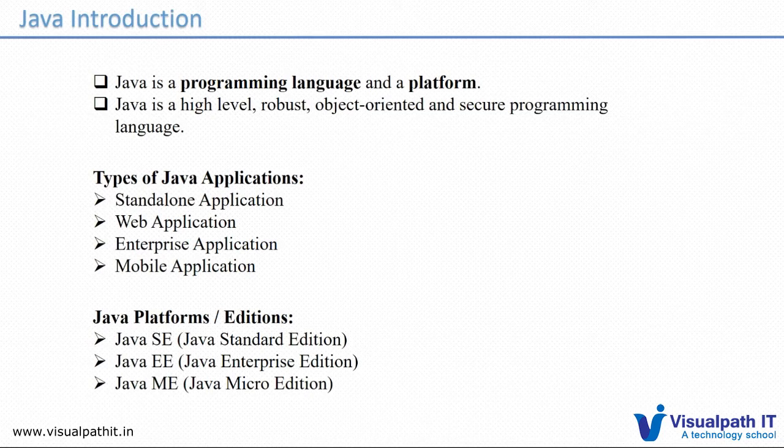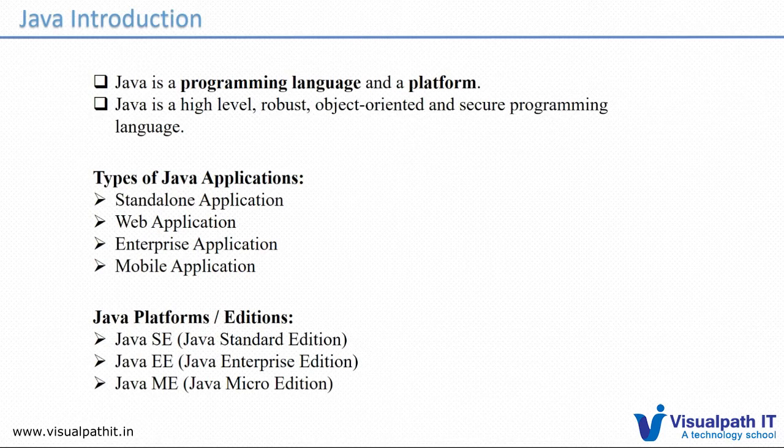But Java has the scope of developing standalone applications as well as web applications, enterprise applications, and mobile applications as well. The web application is what we are in nowadays. Any website you're browsing, like Facebook or IRCTC, those are all called web applications. Enterprise applications, like banking websites, come under this category. Developing mobile applications using Java is also possible.